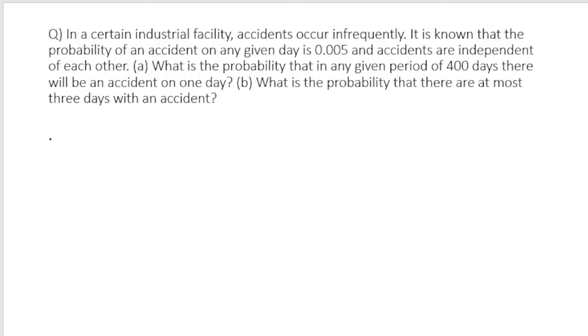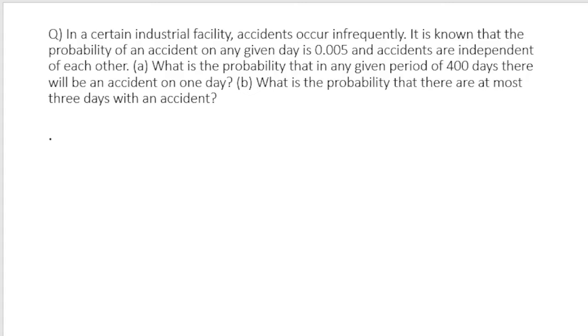In this question it is given that in a certain industrial facility accidents occur infrequently, right? That is the situation. When accidents happen very frequently, that is not a nice situation, yes or no? So it is given that accidents occur infrequently.